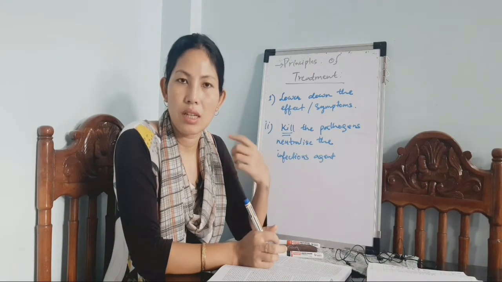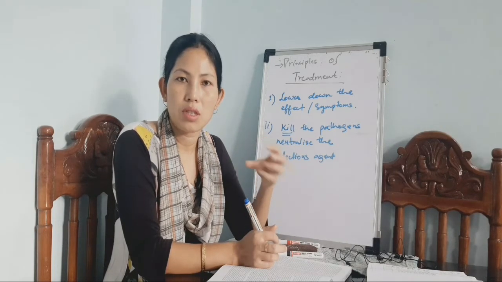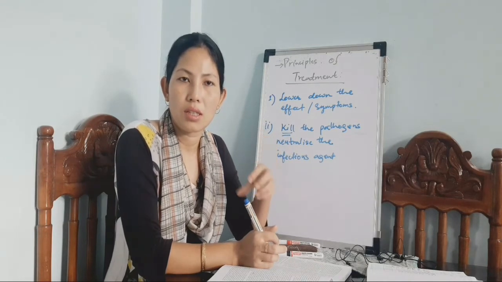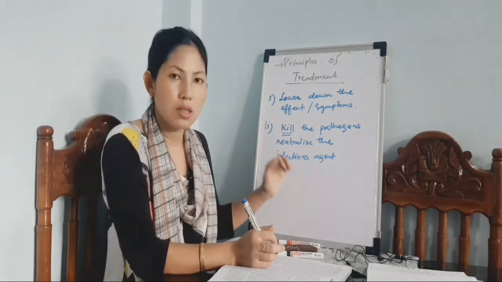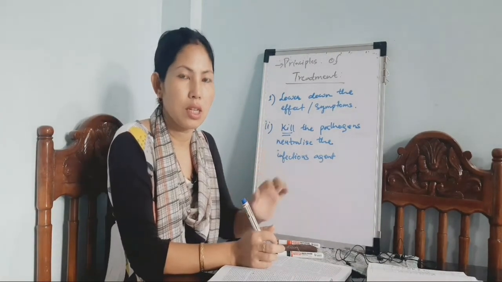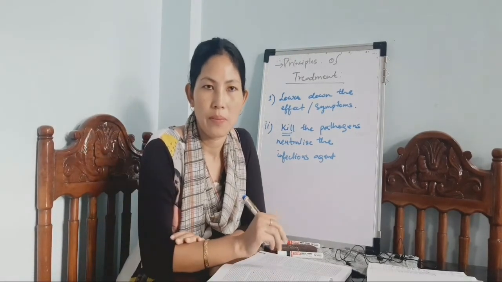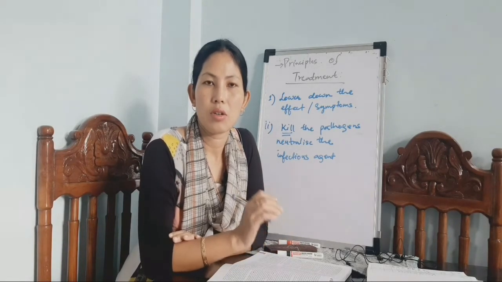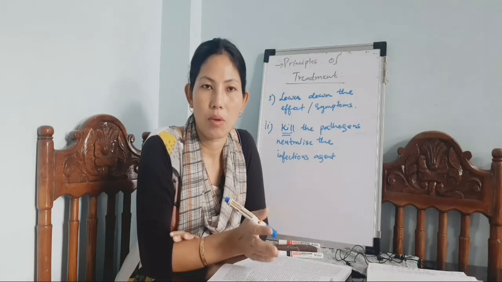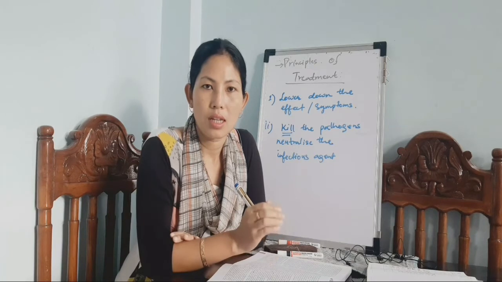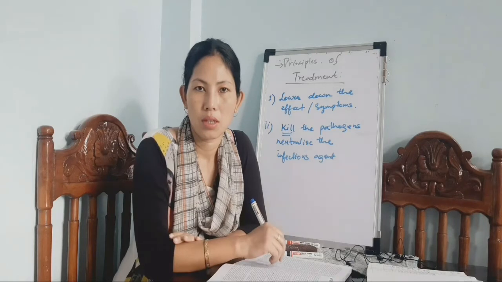So as soon as they infect your body, they start to multiply themselves. The number of pathogens or germs multiplying in your body determines the severity of the case. So the next main principle of treatment is to kill or remove the cause, or remove the pathogen from your body. Removal, killing or neutralization of this pathogen can be done by some chemicals like antibiotics, right? So antibiotics kill or stop the growth of disease-causing microbes in your body.